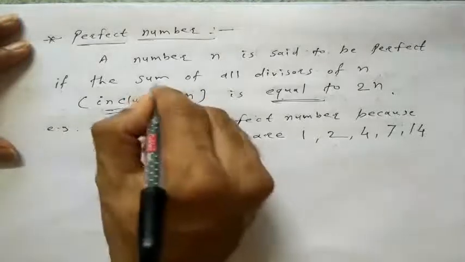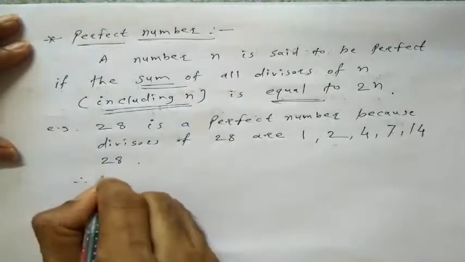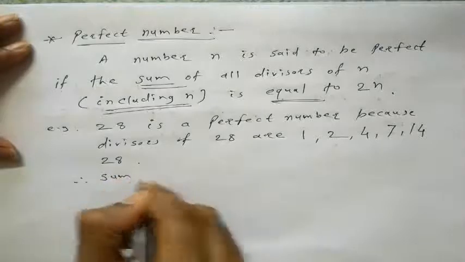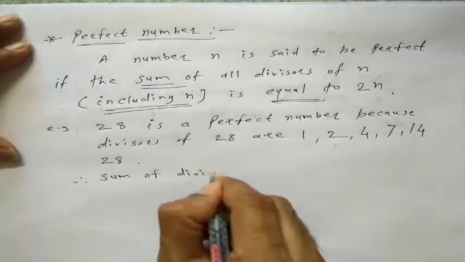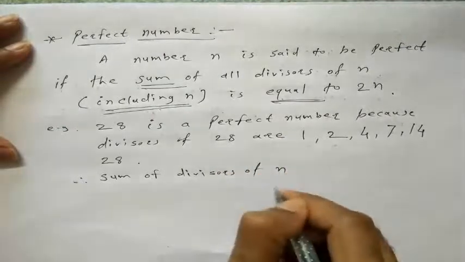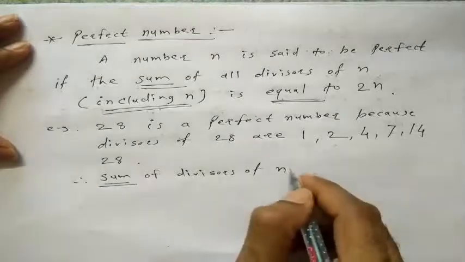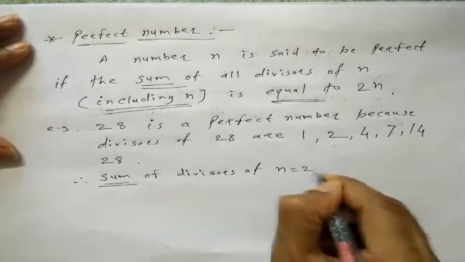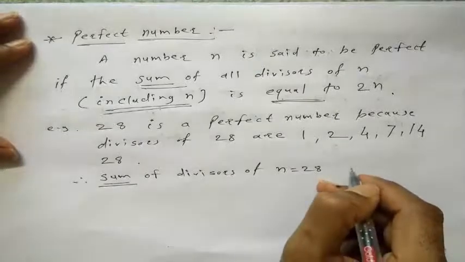Now the sum of divisors of n, but n is 28. 28 is a perfect number.